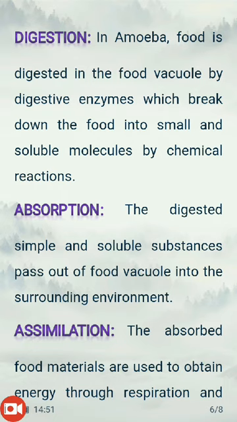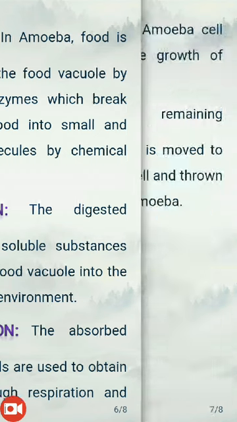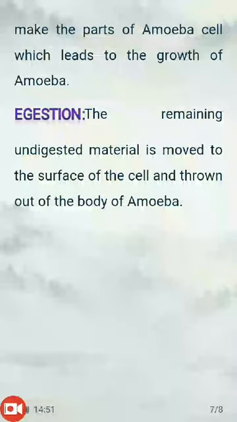And similarly, next step, once the nutrients are absorbed, they are utilized by amoeba for respiration and to form new things in the body of amoeba. And the last step is egestion.